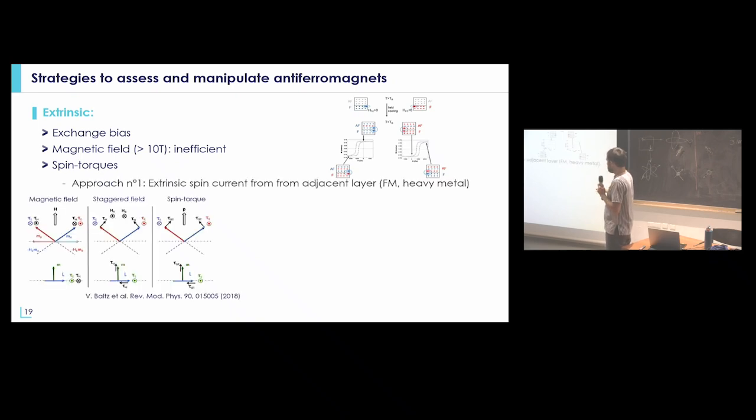So the first approach, and it can work, is to put an adjacent layer on top of an antiferromagnetic thin film, either a ferromagnetic one or a heavy metal, in which you put a DC current, and this can exert some spin transfer torque on the magnetization, which means that depending on the direction of the current that you put in your material, you can rotate the antiferromagnetic state by 90 degrees.